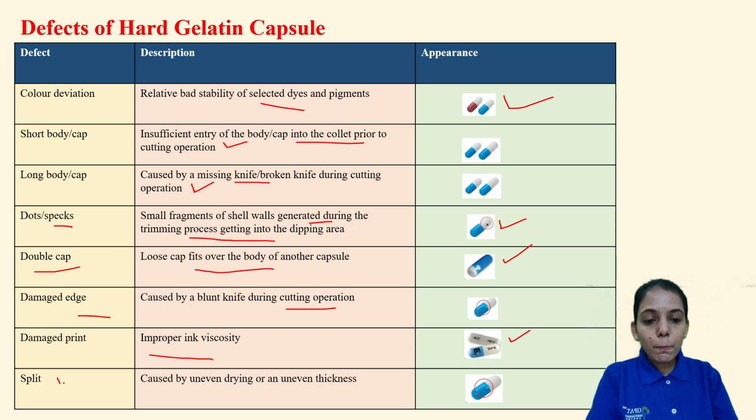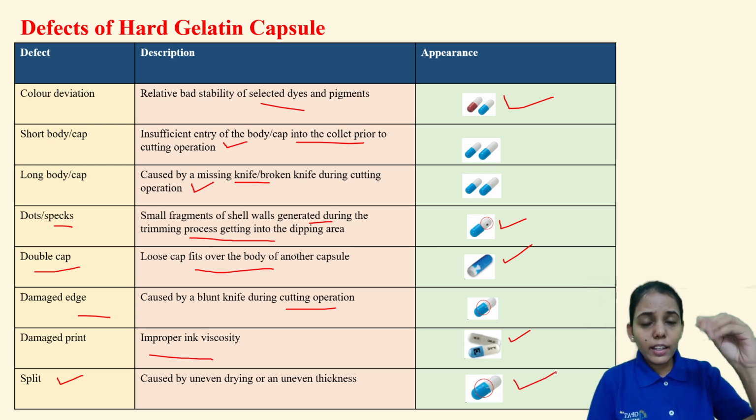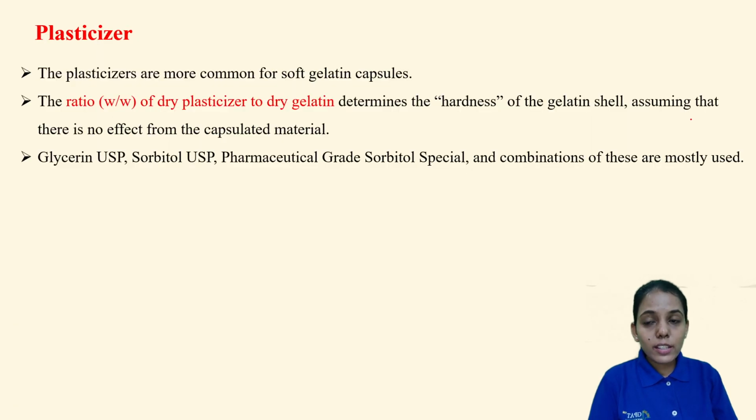Next is about the split. Again it is like this only. A little bit of splitting will take place, which is caused by uneven drying or uneven thickness. That is the reason viscosity plays an important role in having the ideal viscosity. Otherwise many defects will occur. So this was defects regarding hard gelatin capsule.